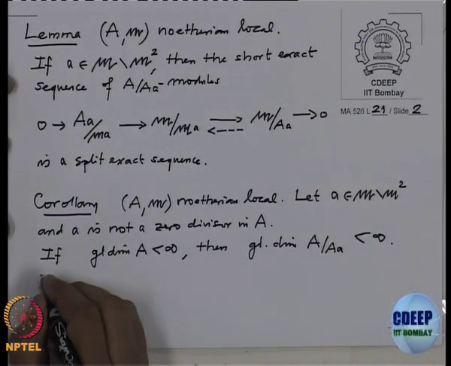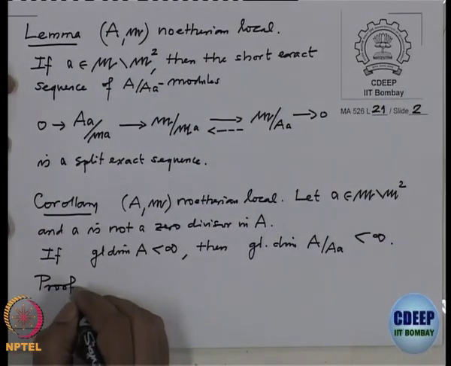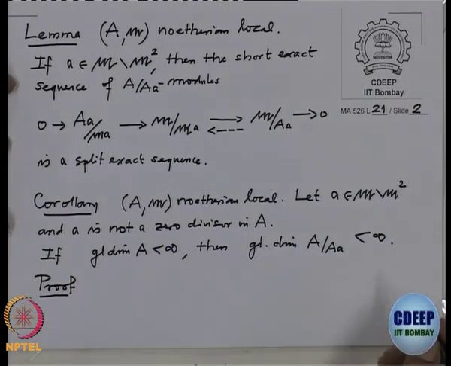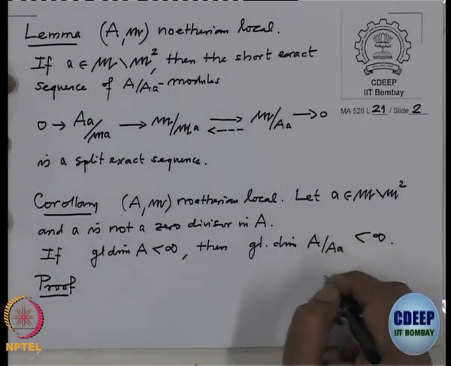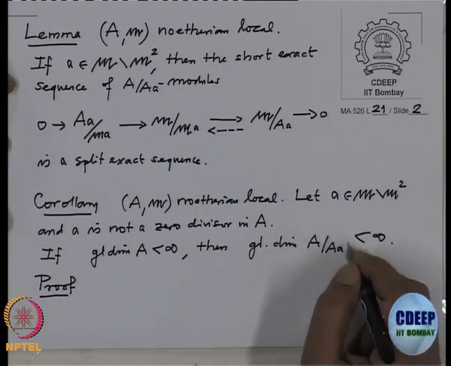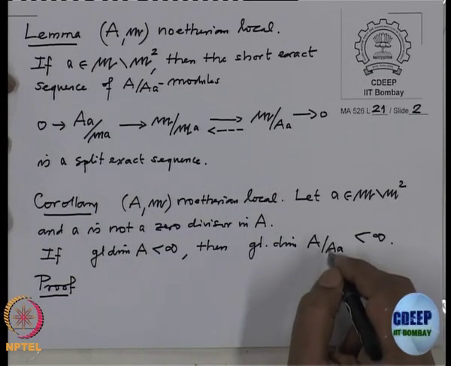Proof: this will follow from this. So, what do we want to show? You want to show the global dimension of this local ring is finite. That means we want to show that the residue field has a finite homological dimension over this ring.